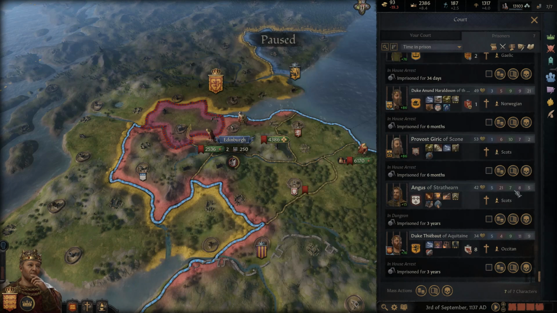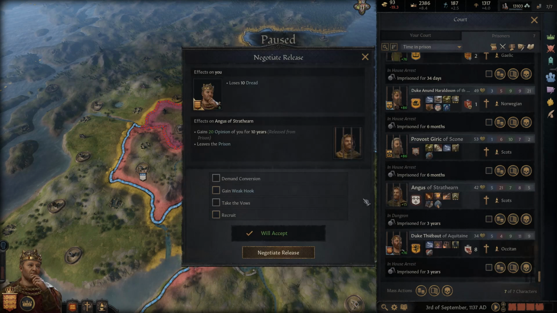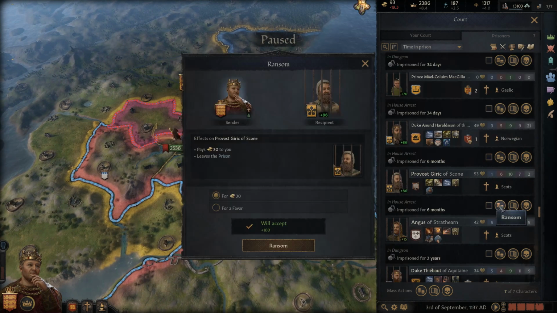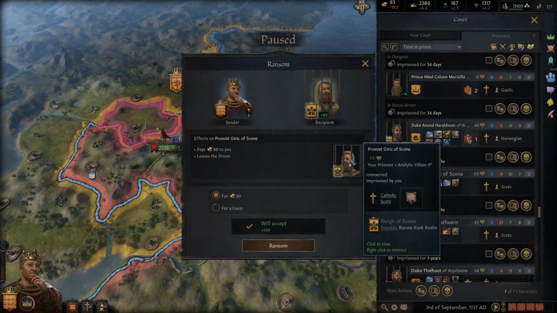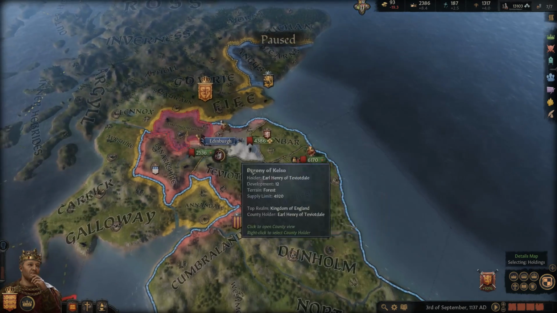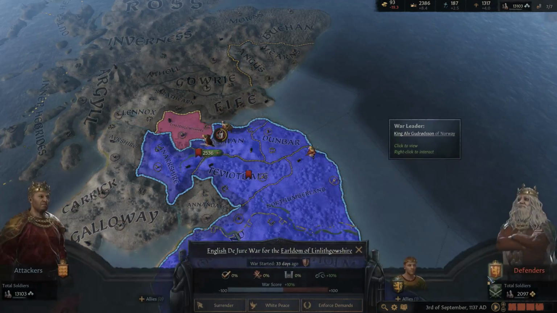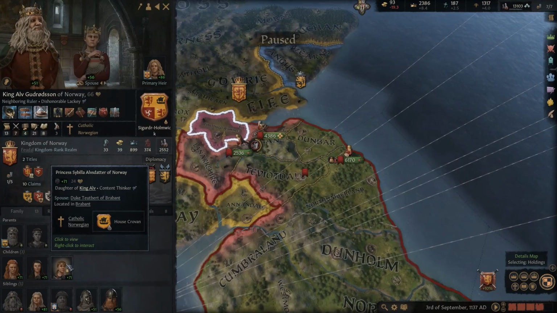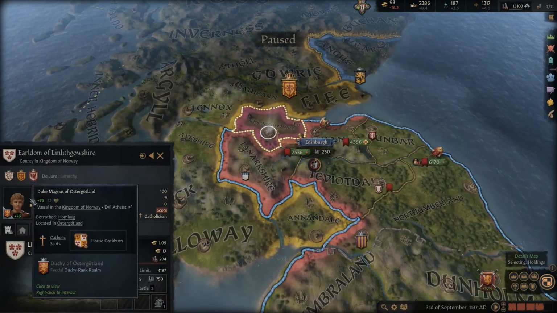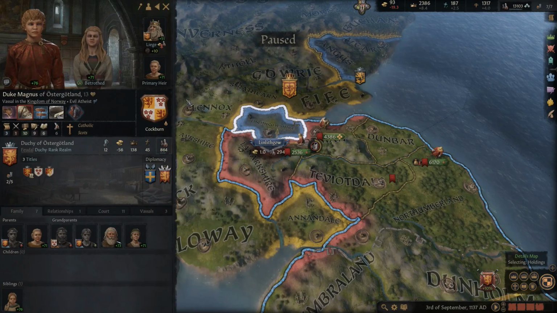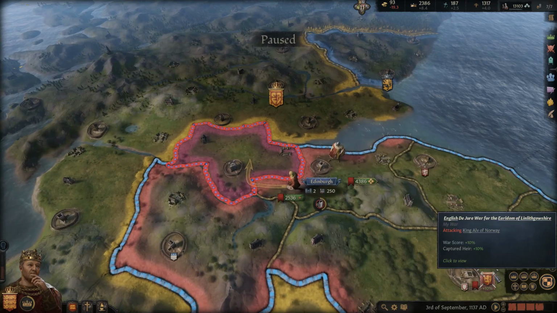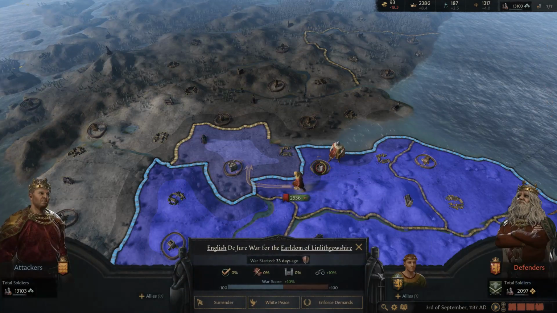Let's see if there's anybody here to ransom off from these previous wars. Yeah, this is that peasant leader, so... What about this guy here? You get 30 gold here. Now, I'm not sure who the heir is. Maybe we should take a look at that before we do it. Again, it's not an heir, it's just one of his children. Huh. Is it the heir to this title here? Okay, I'm not entirely sure where we're getting this bonus from. You know what? We're not going to release anybody then, because I'm not entirely sure where we're getting it from. So yeah, we'll just leave it as is.